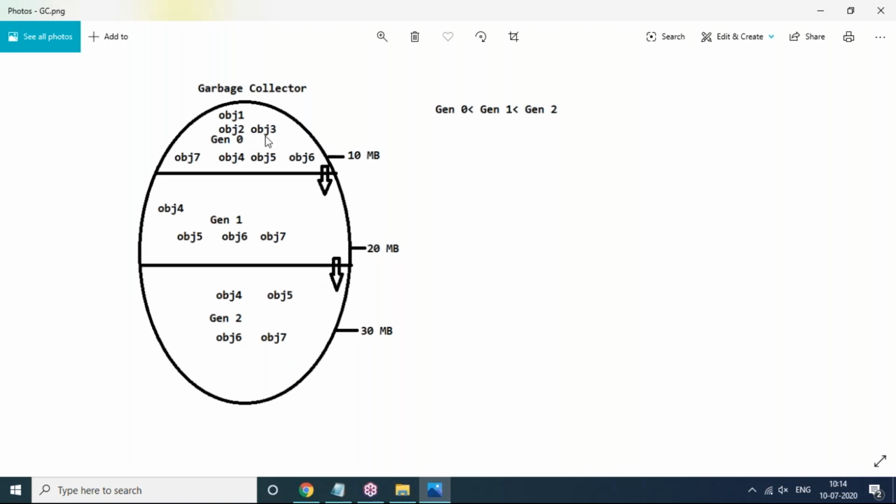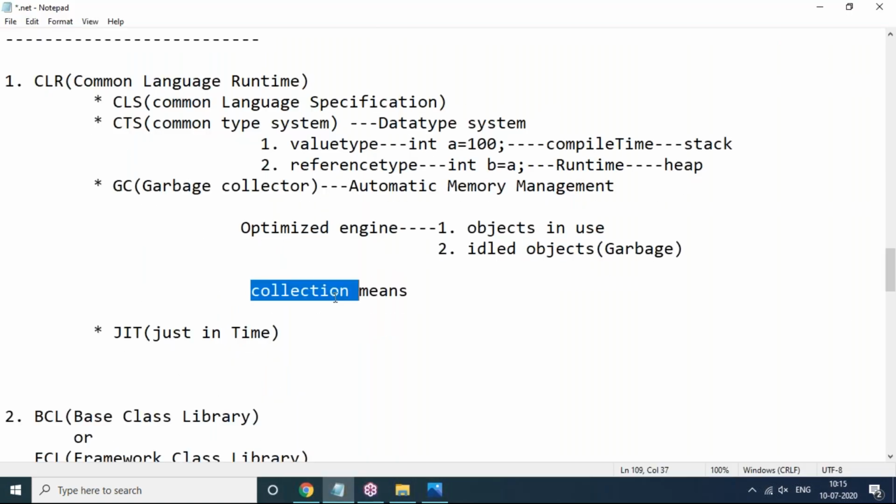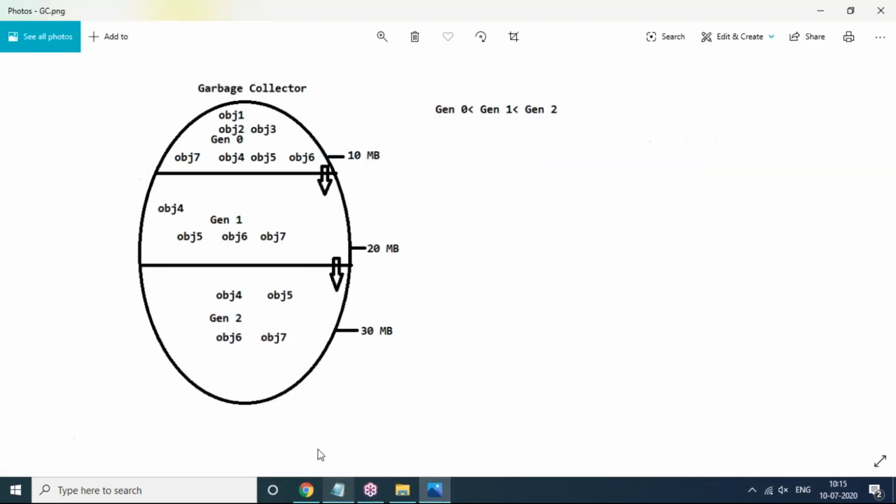Okay, but later, after completion of the collection method, we may face this problem: generation 0 is going to become full and generation 1 is also going to become full. Both generations' objects are full, but the newly created object is waiting outside. At that time, the garbage collector will again perform the collection method. Using this collection method, it will check in both generations whether idle objects or objects in use are there.